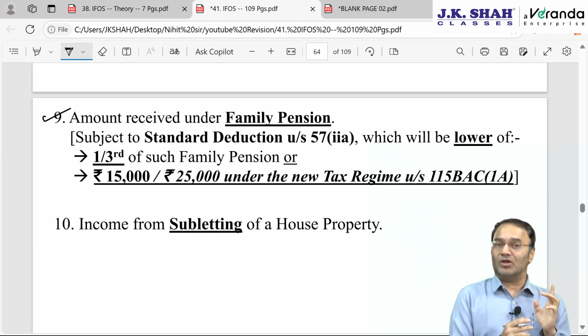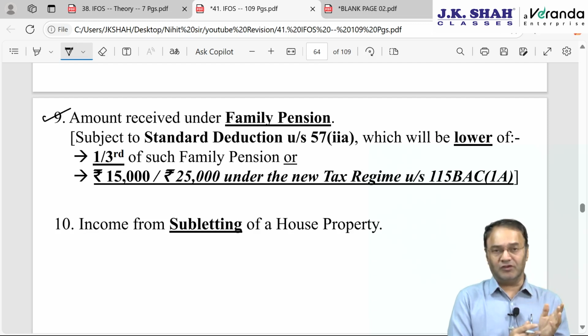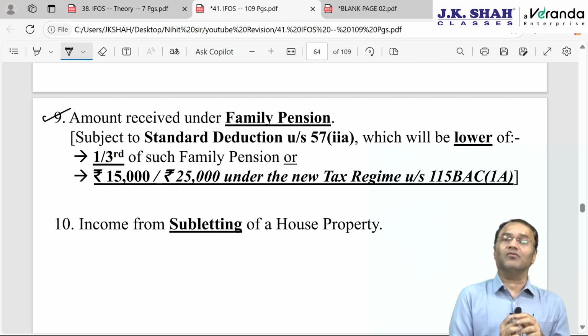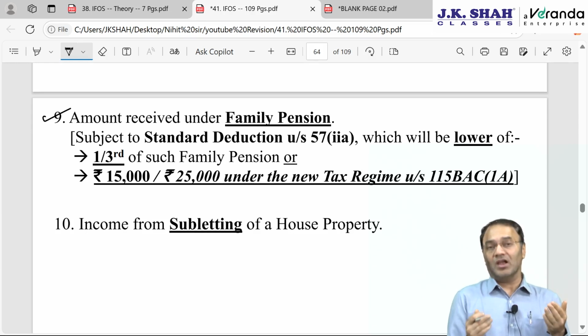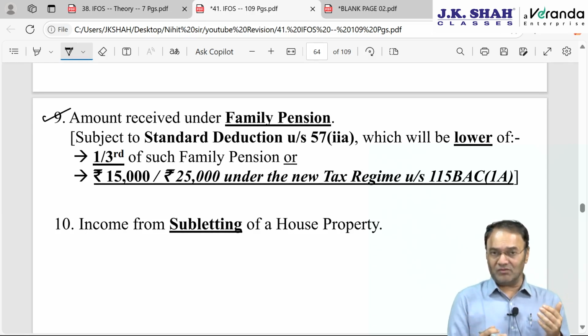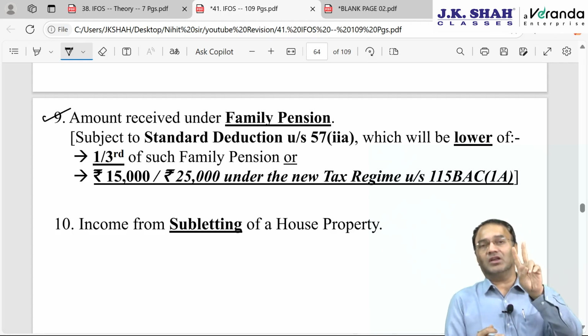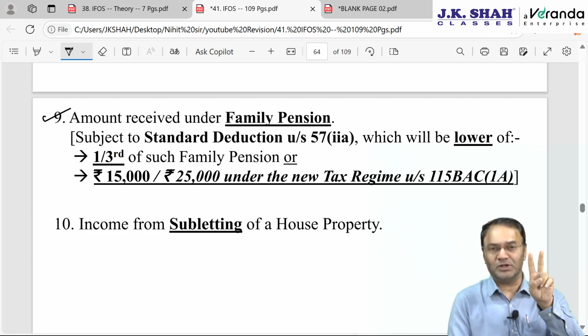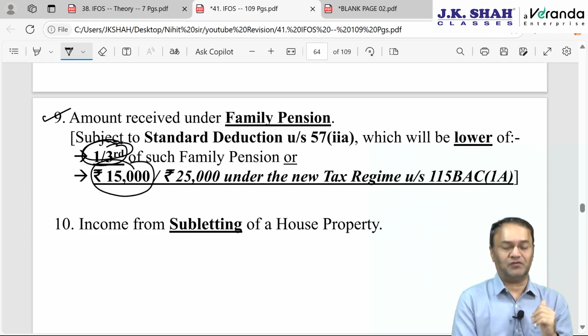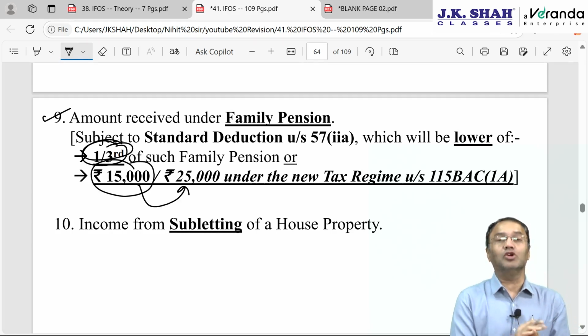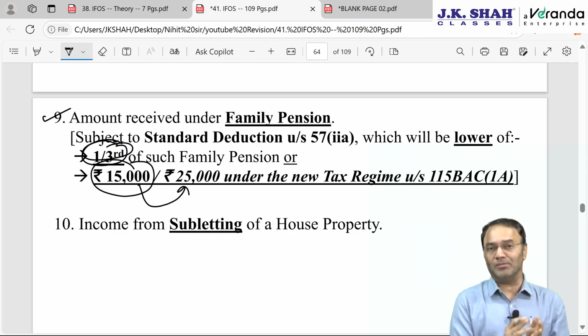From salary, there is a standard deduction allowable, 50,000 or 75,000 under the new tax regime. In the same way, here also from family pension, some standard deduction is allowable under section 57 clause 2A. But the standard deduction from family pension will not be a flat 50,000 or 75,000. It will be either 1/3 of the family pension or rupees 15,000. Instead of 15,000, the limit is slightly hiked to 25,000 if family members opt for the new tax regime.